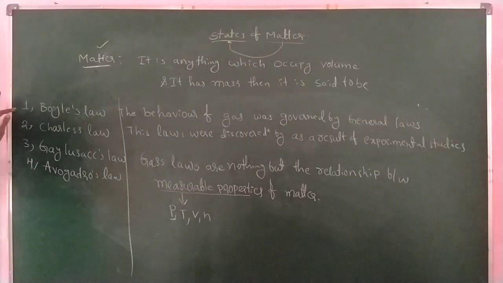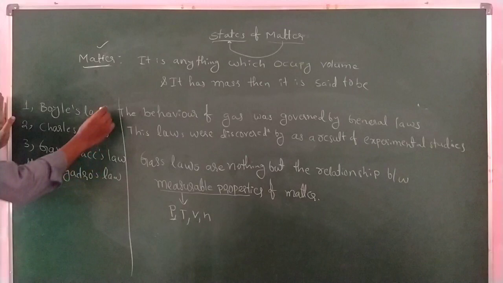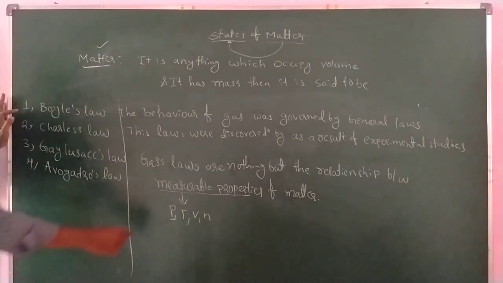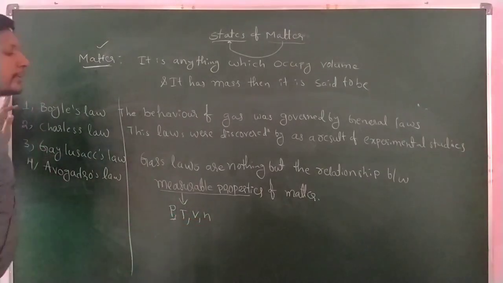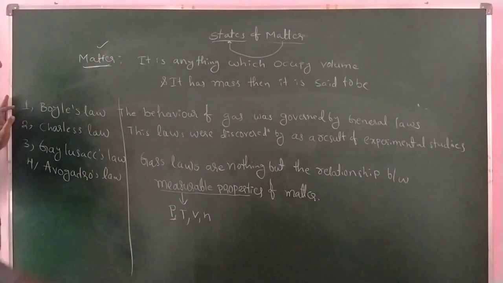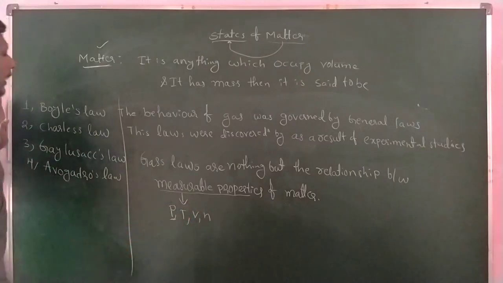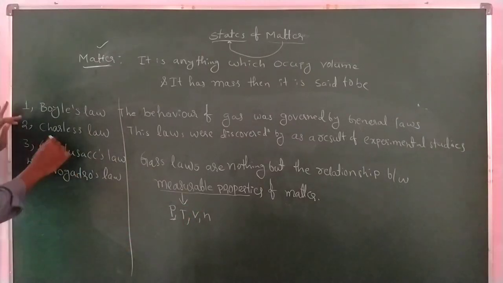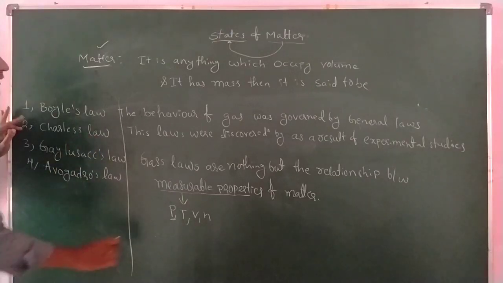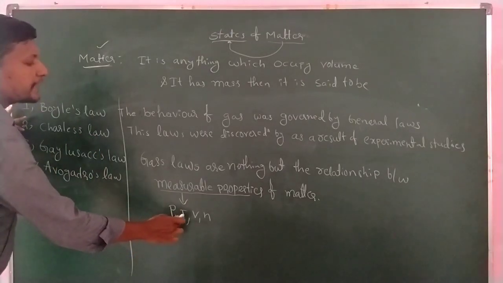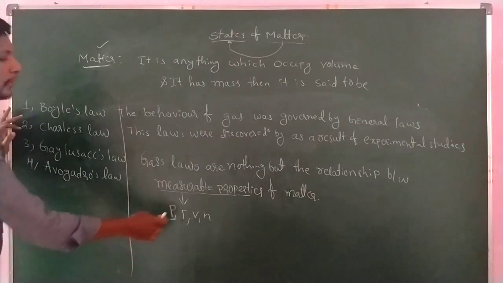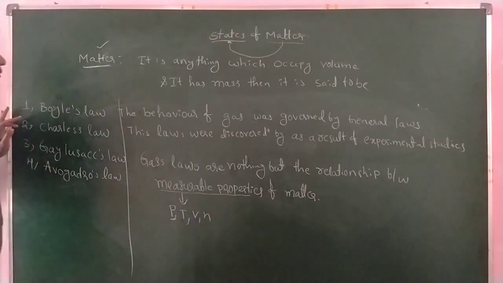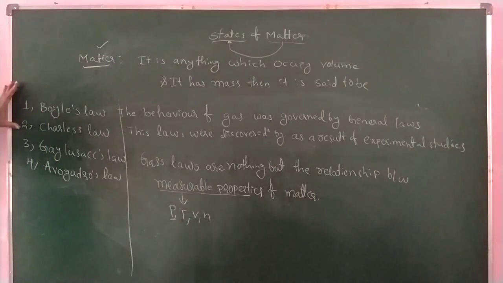Boyle's law gives the relationship between pressure and volume. At that time temperature and the number of moles, or amount of gas, are fixed: temperature constant and number of moles also constant. In Charles law, temperature and volume vary, and pressure and number of moles are constant. Look at these laws. We will explain these laws in detail one by one. Note it down.